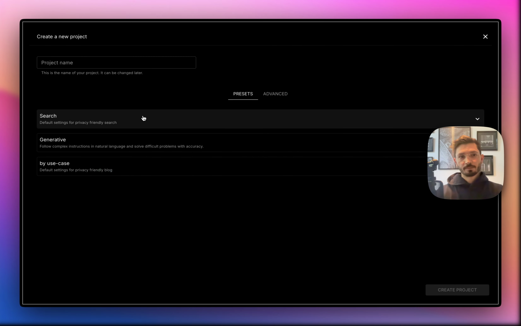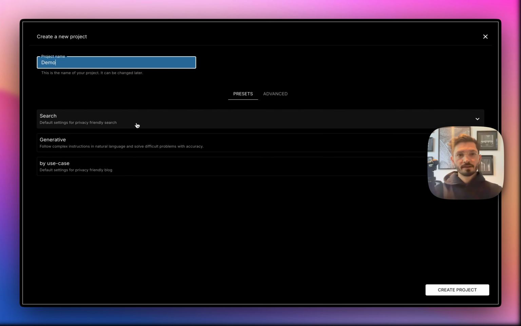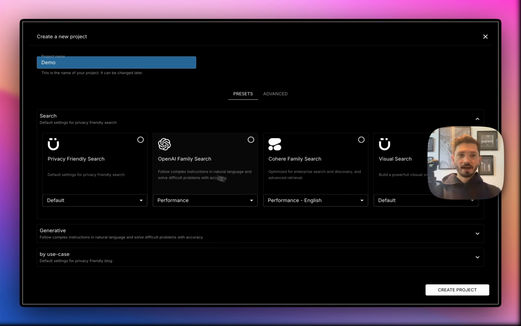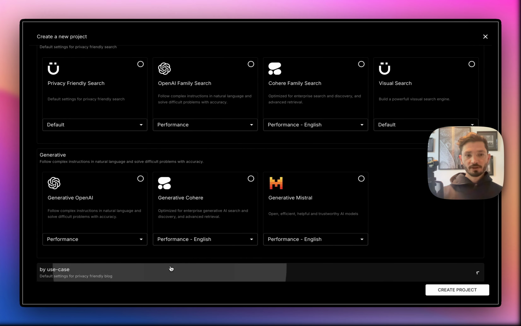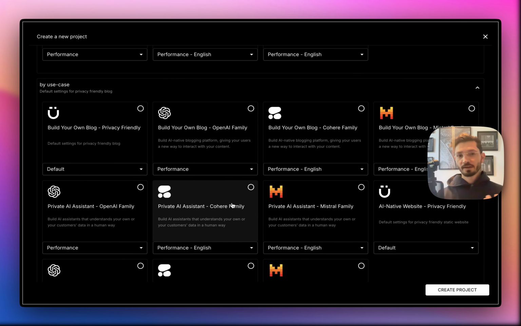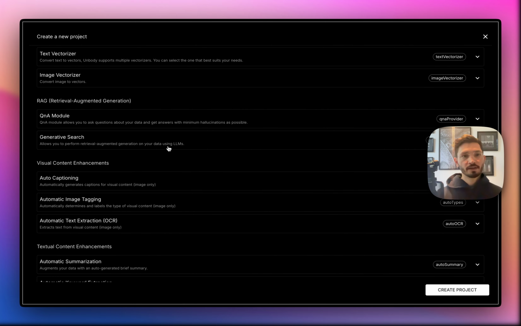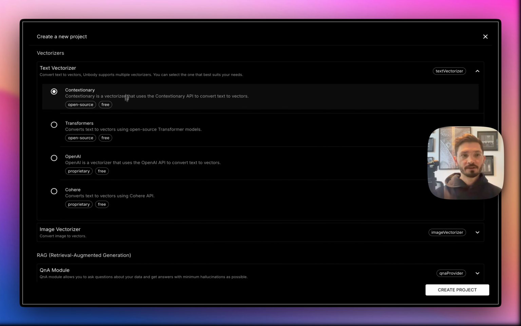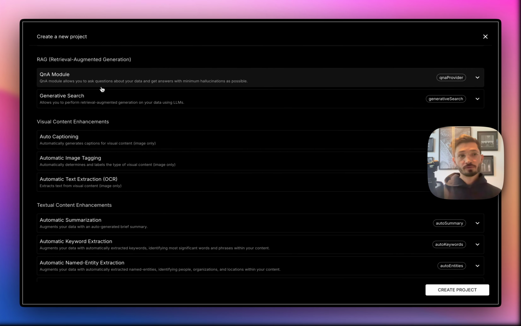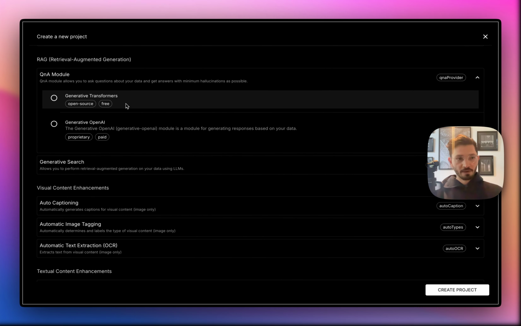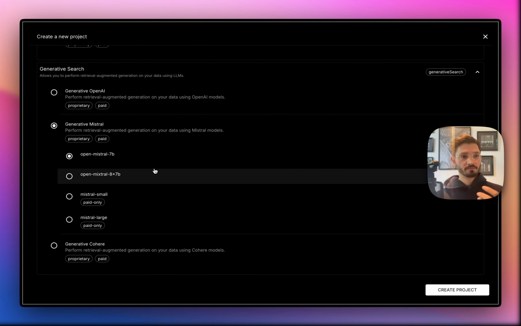This is how you can create a project. You simply click on new and create a project. You can give it a name, and then here you either use one of the presets that we already have with different model families, generative, search, or by use case if you want to build a blog or a private AI assistant, whatever. Or if you are a bit more advanced, you can go here and configure your vectorizers. We have various models, and we also have specialized models like Q&A modules, or generative, which is behind any RAG system as well.